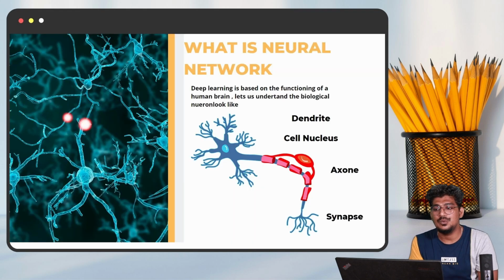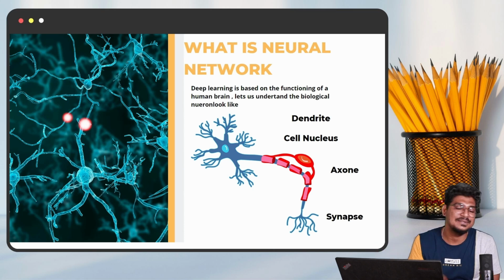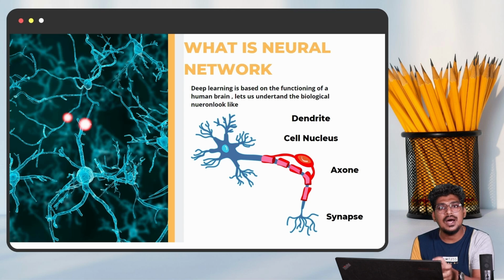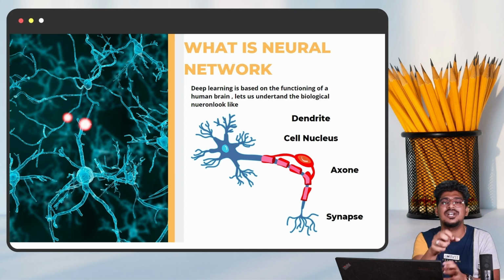Okay, right. So what about the next thing? What is a neural network? That is very important. Okay. So normally, what about the human brain? The biological neural network is nothing but, for example, the human brain having multiple neurons. Each neuron is interconnected with each other. Then only will it give the results.